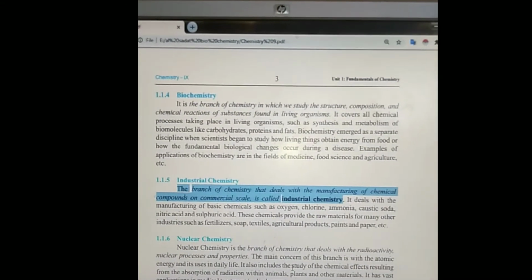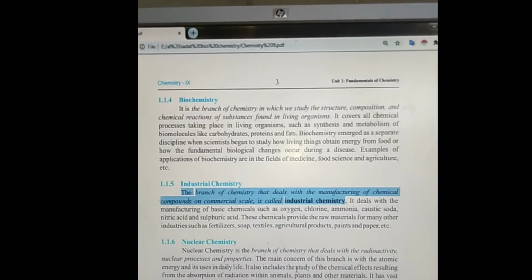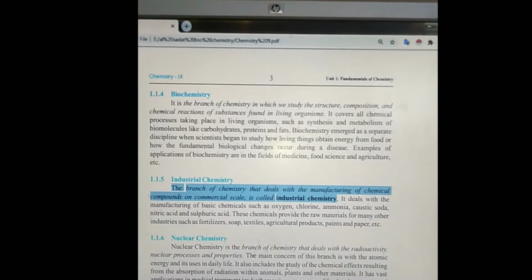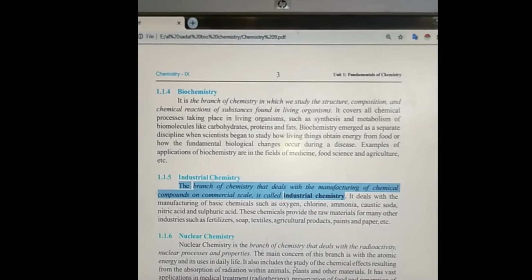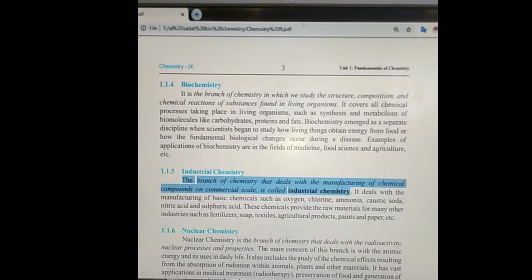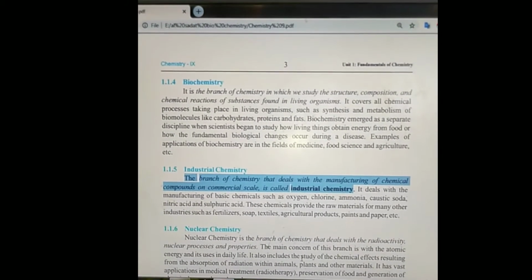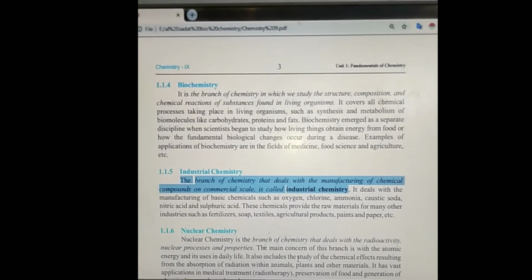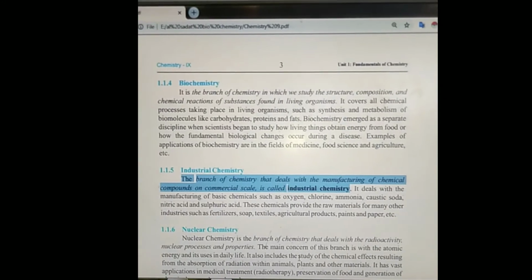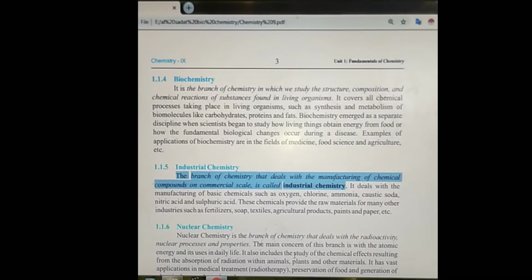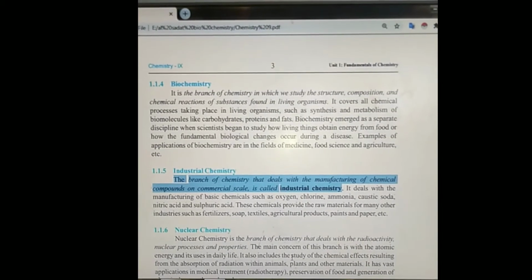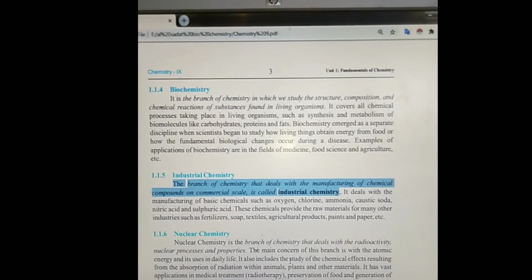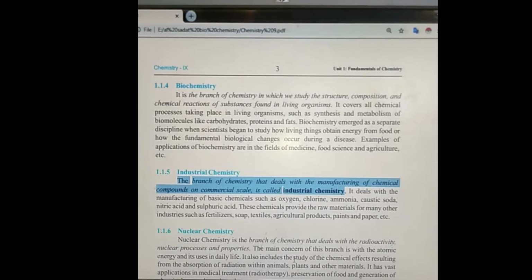When you are preparing anything in the lab, you discuss only the ways and methods which are very safe. And when you are preparing those substances on commercial scale, you do not go in the same safe ways. You only go to the cheap ways. If you have any cheap way to prepare the substance, you definitely will adopt that regardless of the safety hazards. And in labs, you have to teach the students. Hence, in labs, you adopt the ways which are very safe, regardless how much expensive those are.